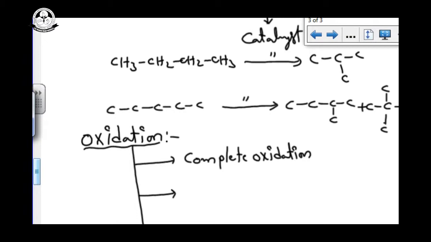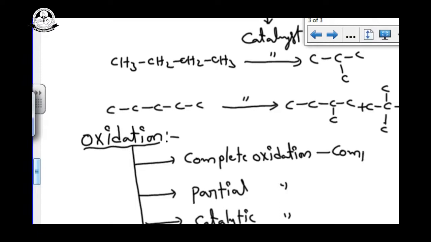And the second one is partial oxidation. And the third one is catalytic oxidation. Complete oxidation means we can completely do the reaction. So partial oxidation means the reaction is incomplete.